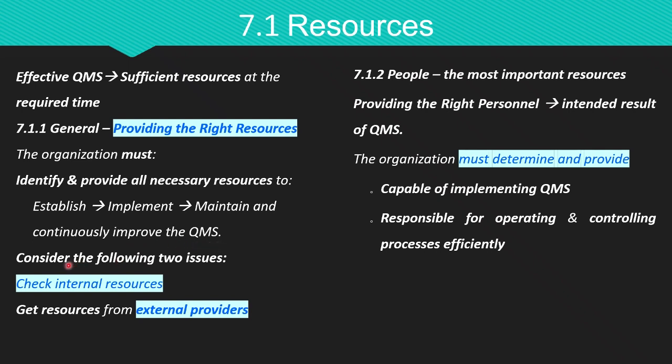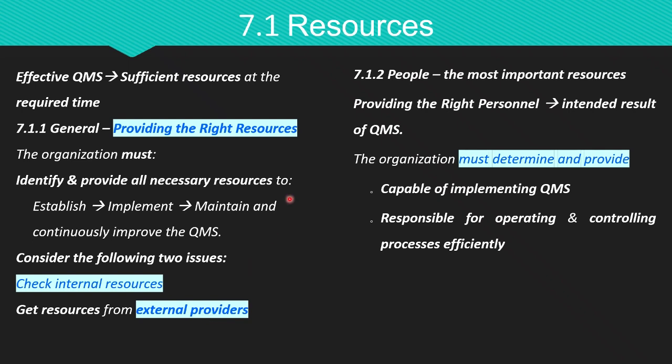While doing this, the organization should consider the following two issues. The first one is what internal resources, that is people, tools, facility, etc. are available within the organization, and their capabilities or limitations should be identified. After identifying the resource gaps, the organization should then consider the second alternative, that is what additional resources are needed from external providers, for example, consultants, equipment suppliers, and contractors.